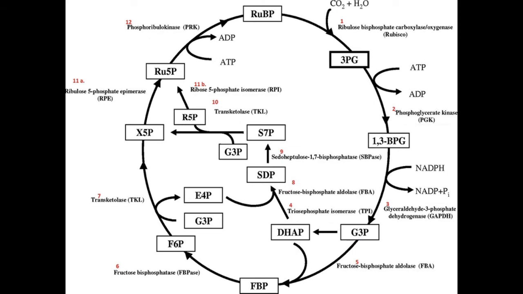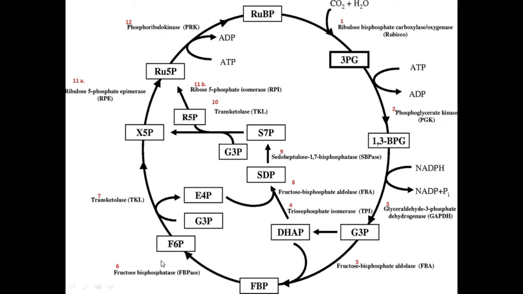Also, the hydrogen is provided by NADPH + H+, and this glyceraldehyde 3-phosphate is reversibly converted also into dihydroxyacetone phosphate, that is DHAP.